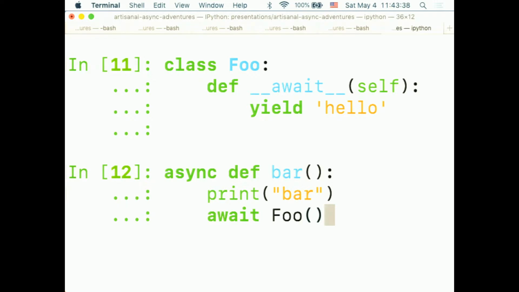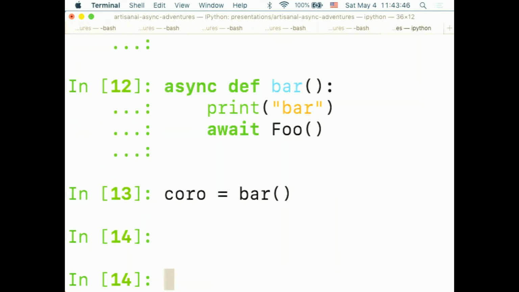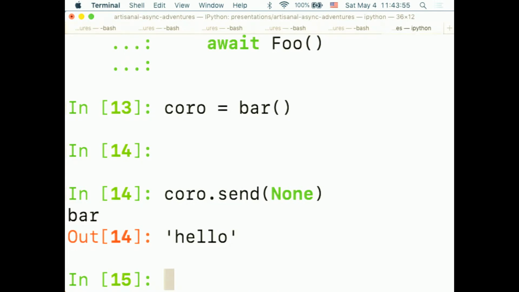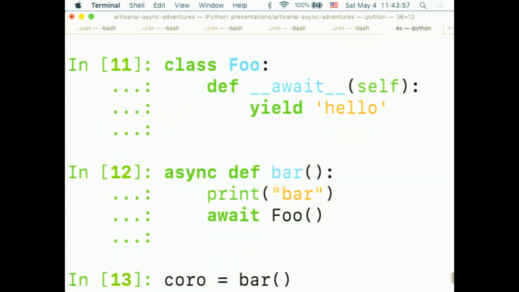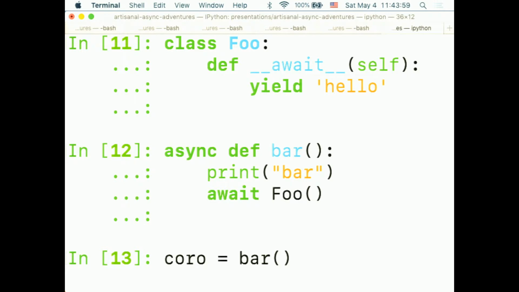We create an instance and then we use the await keyword on it. Then if we create the coroutine for that function, and we call send on it, it will print bar, so it prints the first print here, and then it returns the thing we yielded in the __await__.